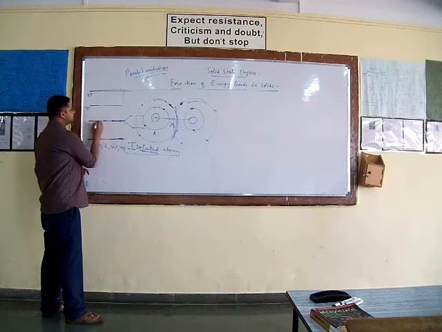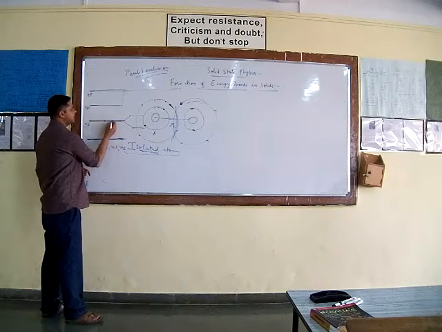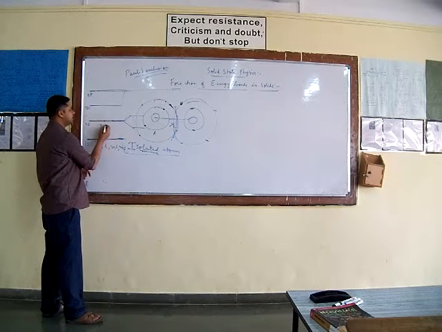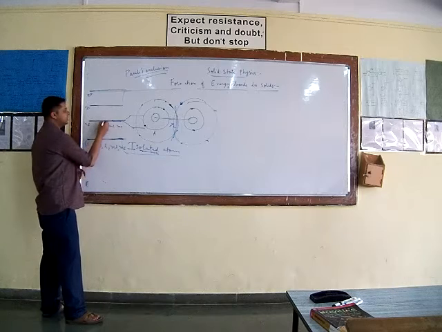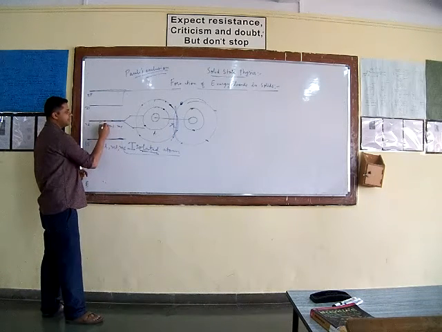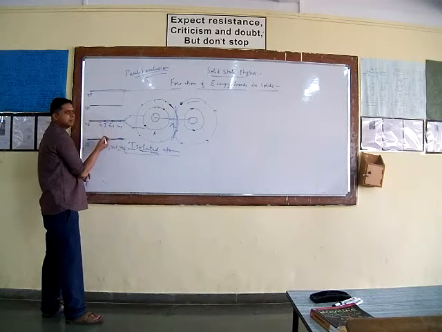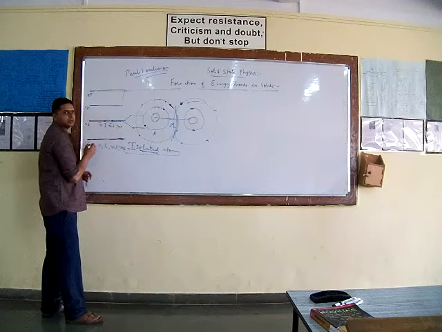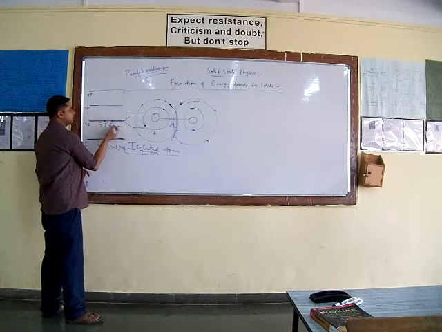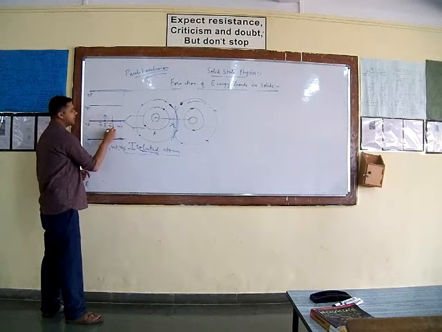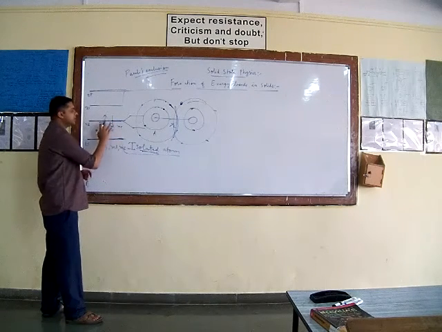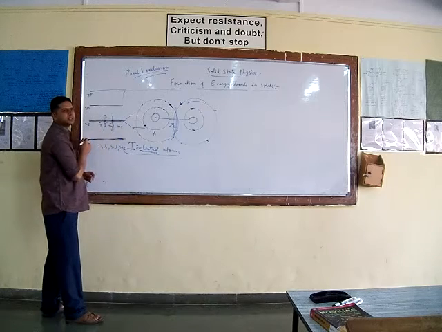This 2s state is decided by the set of 4 quantum numbers n, l, ml and ms. For these two electrons, n can be same, l can be same, ml can be same, but ms has to be different. For one electron there is a spin up, for the other electron there has to be a spin down, then only these two electrons can remain present in this single energy state.